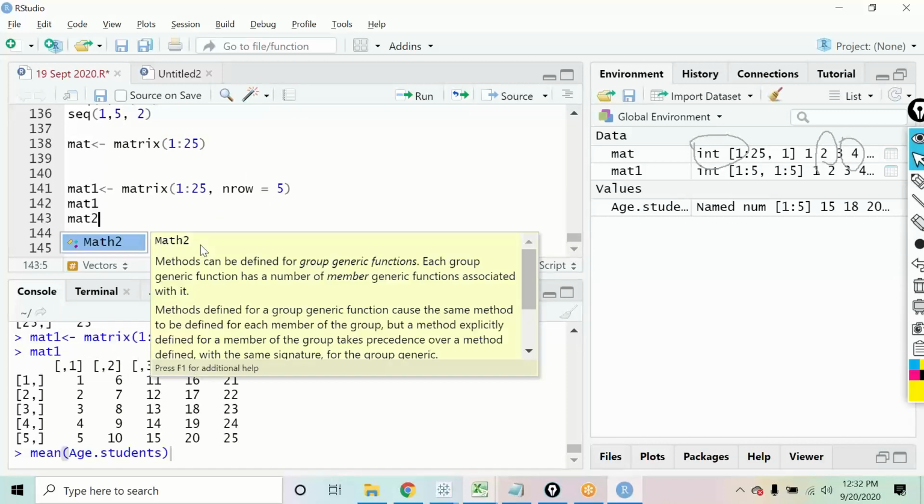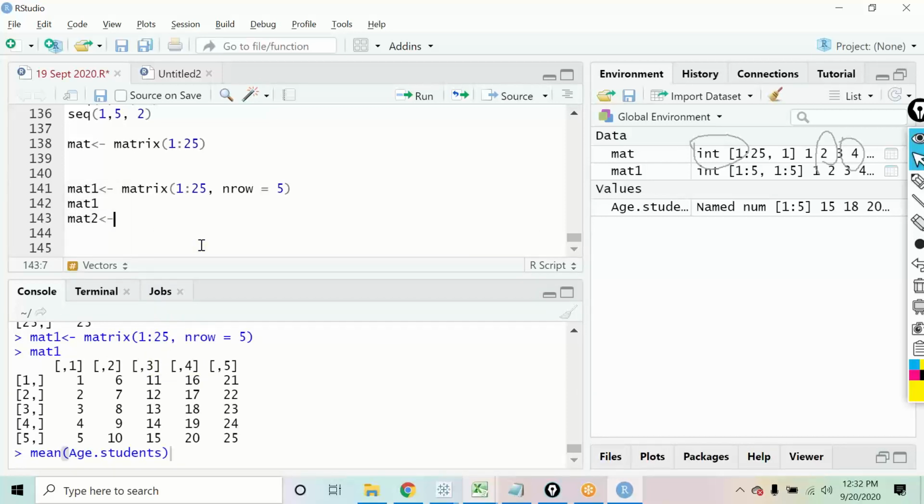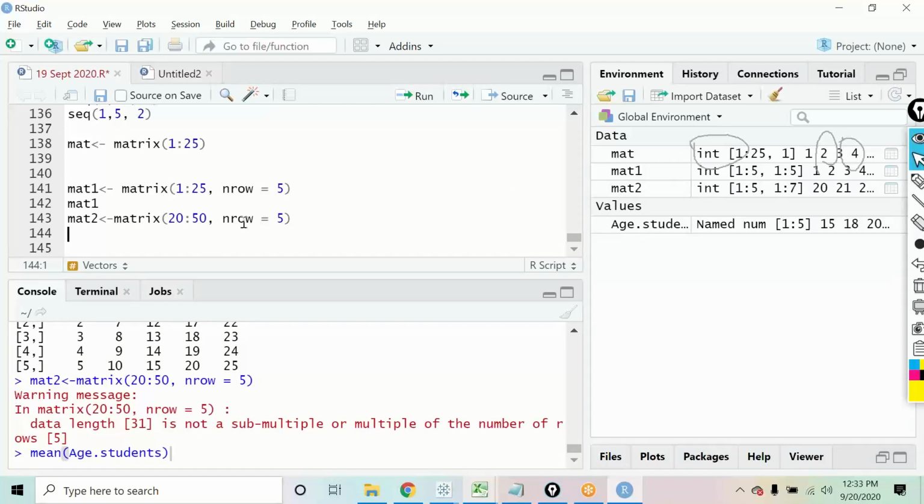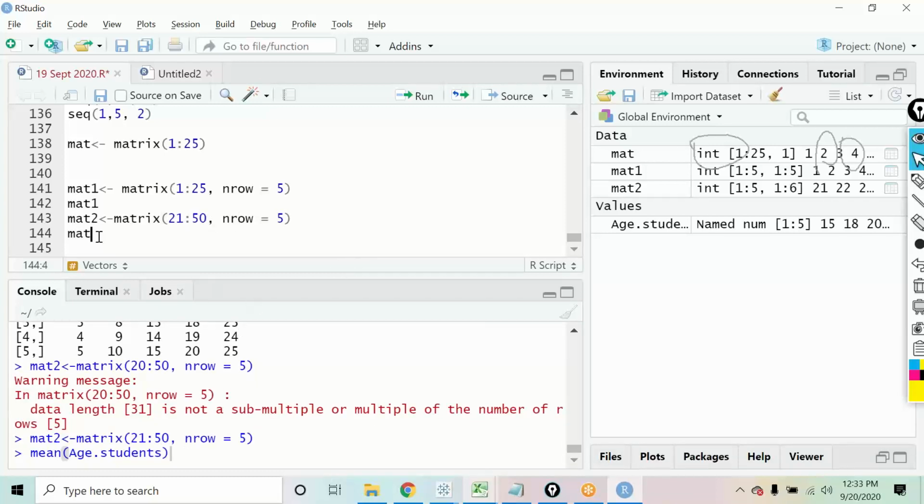I say mat2. In this, say suppose I'm defining the numbers from 20 to 50. How many numbers am I taking now? 30, 20 to 50, right? These are 30 numbers. So if I define the number of rows as nrow 5, how many columns will I get? 6, right? Let us execute. Sorry, this has got to be taken from 21. Okay, so mat2.